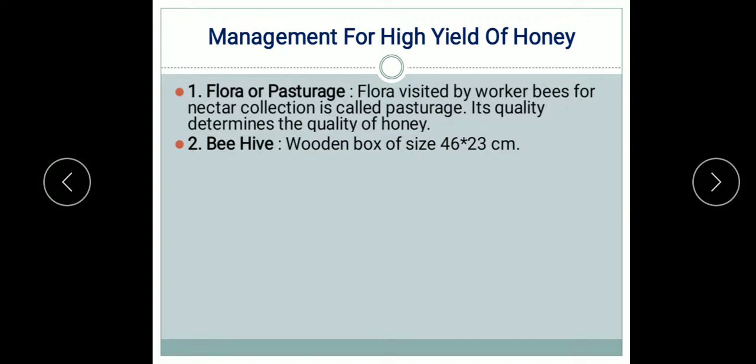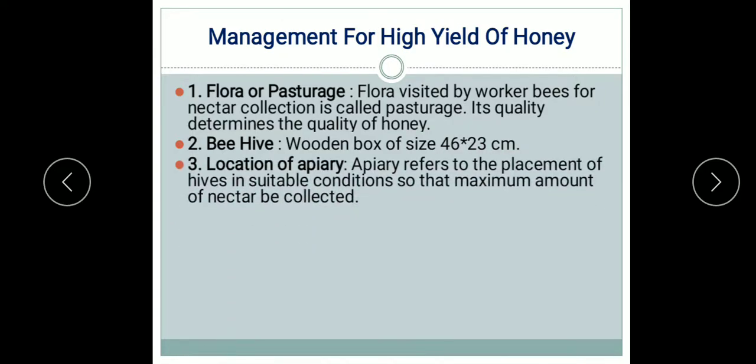Now next we will come to the beehive. So what is beehive? In beekeeping practices, the hive is prepared from the wooden box which contains chambers for egg laying and the honey collection. So the size of the beehive is 46 into 23 centimeter, means 46 by 23 centimeter is the size.